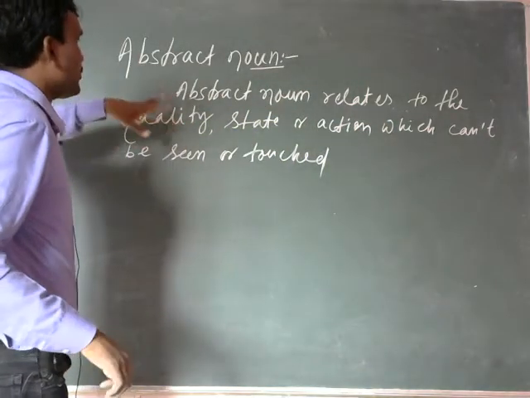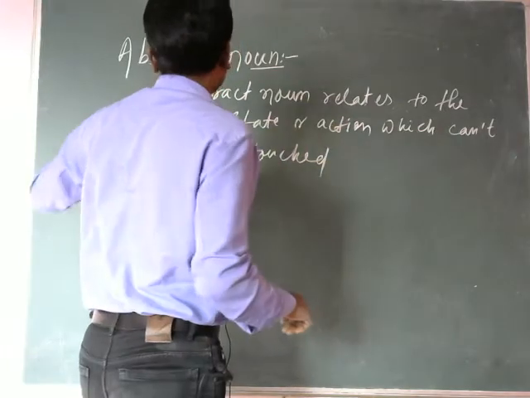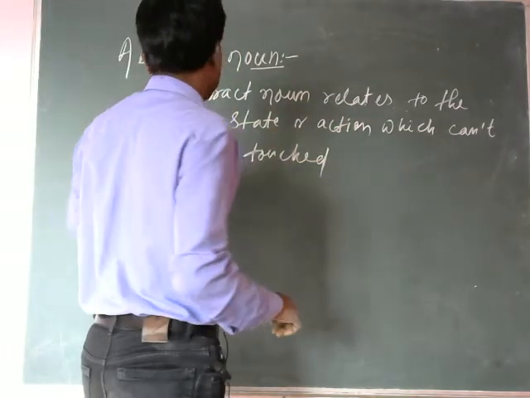Abstract noun. What is abstract noun? Abstract noun relates to the quality, state or action which cannot be seen or touched.